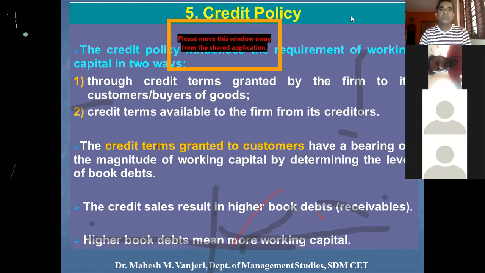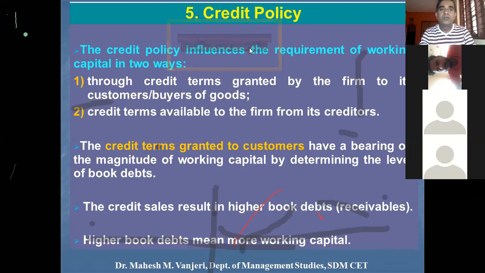Okay, so it's good. The first 4 points were easy to understand. So now let's get ahead with the remaining factors that have influence on working capital requirement of a firm. So the fifth determinant or factor is a credit policy.